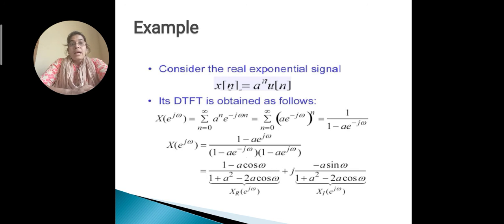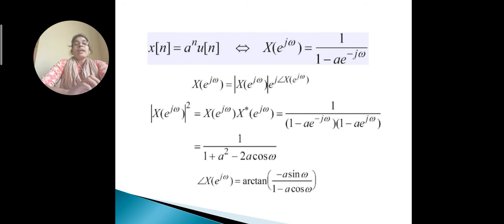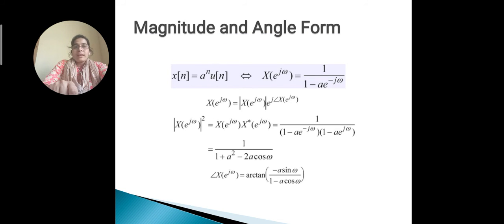This DTFT signal is represented in two formats. The first one is the polar form, the second one is the rectangular form. In the polar form, the function is represented in two terms: the first one is the magnitude of the signal, the second one is the phase of the signal. The magnitude is represented as mod of X of e to the power j omega, and the angle or phase is represented as angle of X of e to the power j omega.